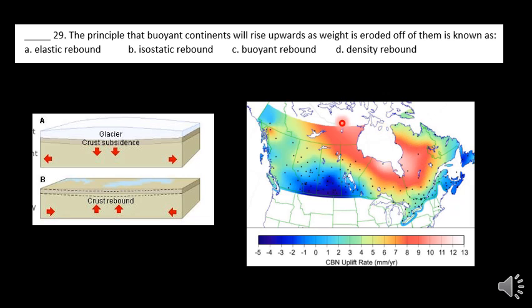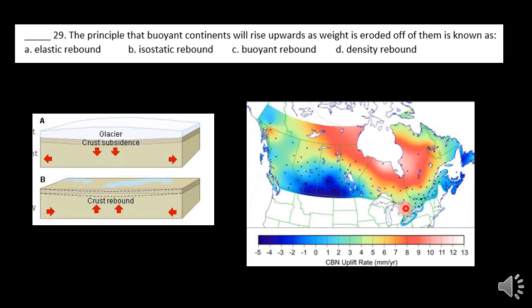Up in Canada, since the last ice age, we can see the rates of uplift. This is how fast the land is moving up, since all those glaciers that were up there at the end of the last ice age have melted away. We can see the areas with the greatest uplift are actually the areas where the ice was the thickest, up around the Hudson Bay. So at the end of the last ice age, the center of the continental glacier was right up here on the eastern side of the Hudson Bay.